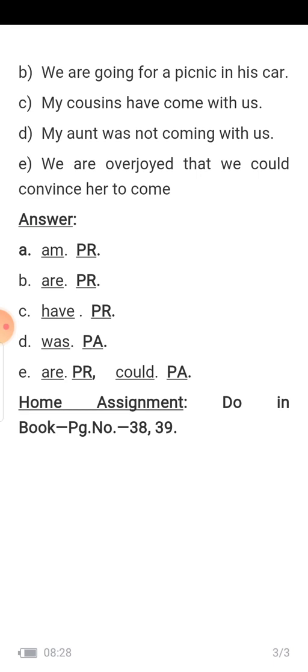So you have to do it in the copy up to here, and then is the home assignment. Do in book. This do in copy today, and do in book you will do tomorrow. Then it will be a good practice and it will help you to learn.